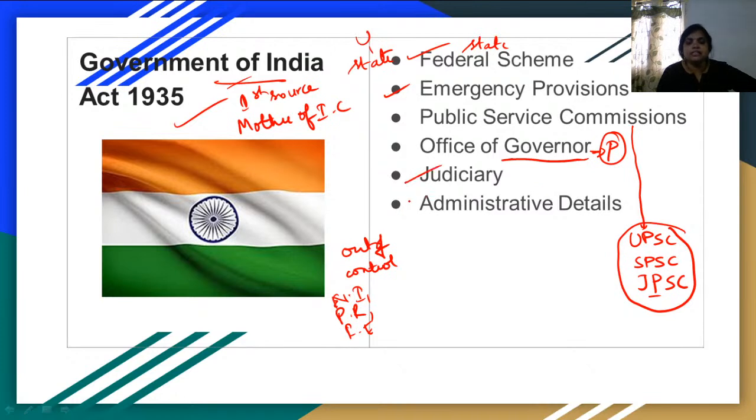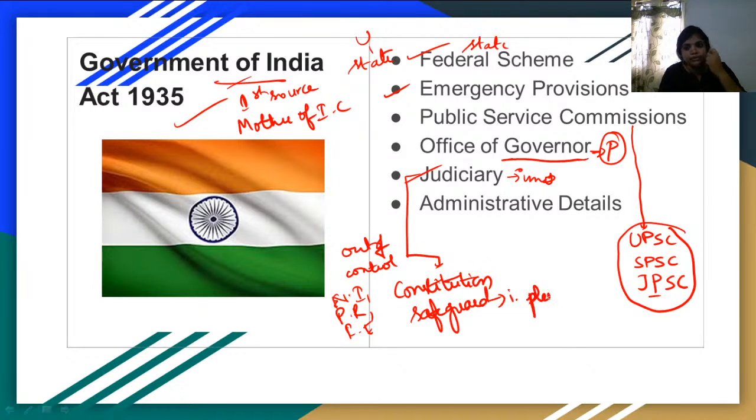The judiciary. Judiciary is an important organ for the government, and its main purpose is to look after the constitution, to make sure that the constitution is safeguarded. When I say safeguarded, it is not about protecting, but making sure it is being implemented thoroughly in the country. That would be protected by this judiciary. Other administrative details are also taken from Government of India Act 1935. So the first major primary source for Indian Constitution is the Government of India Act 1935, also called the Mother of Indian Constitution.